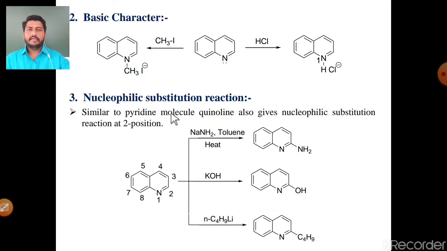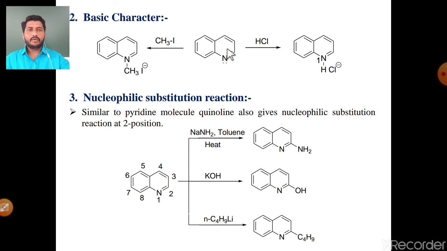Next is the basic character of the quinoline molecule. Basically, quinoline is a fusion of two rings: benzene and pyridine fused to each other by two common carbons give the quinoline molecule. And we know that pyridine acts as a strong base because the electron pair of the heteroatom nitrogen does not participate in delocalization. Similarly in quinoline, the electron pair of nitrogen does not participate in delocalization, meaning it is free to react with any acid molecule, so it shows basic character.